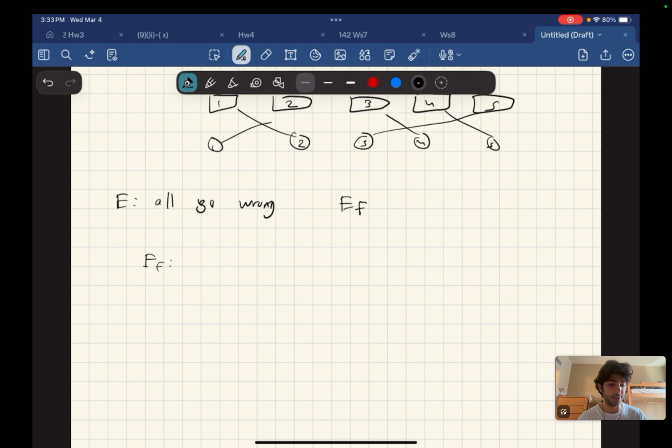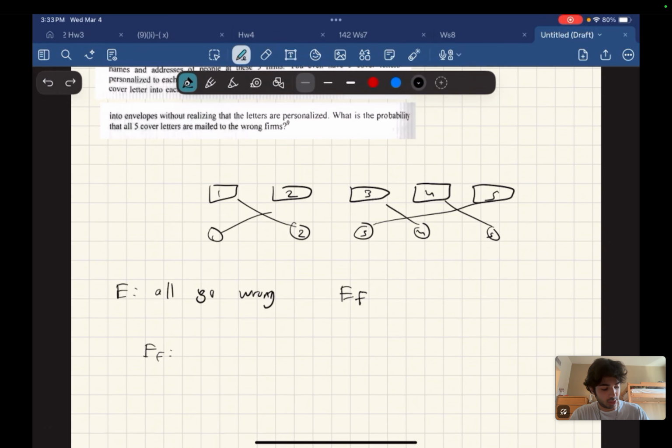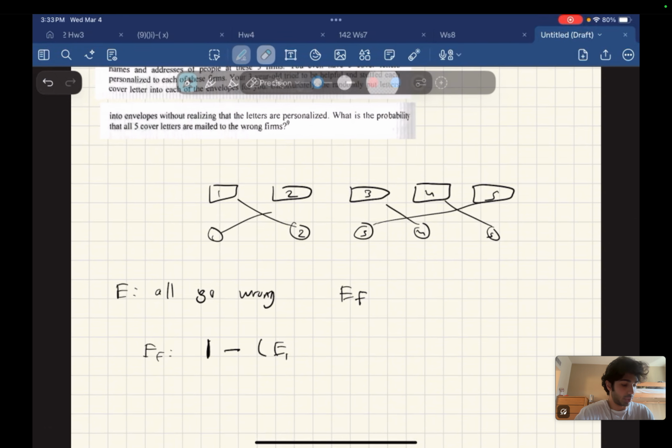So we got a letter in the right envelope, and so event failure could not have happened. So it's going to be 1 minus the chance of event 1, where letter 1 goes in the right envelope.